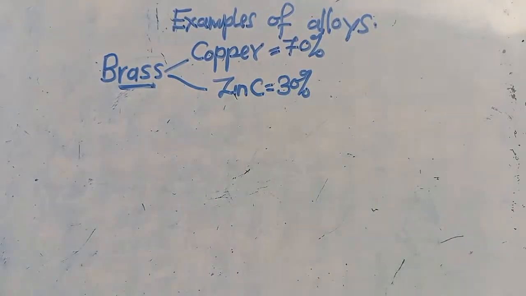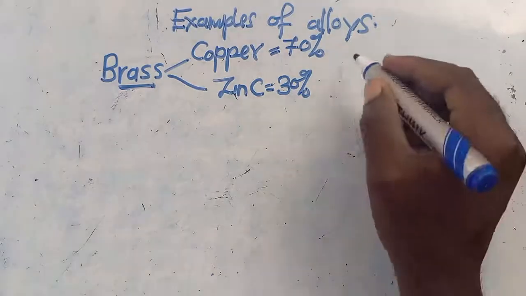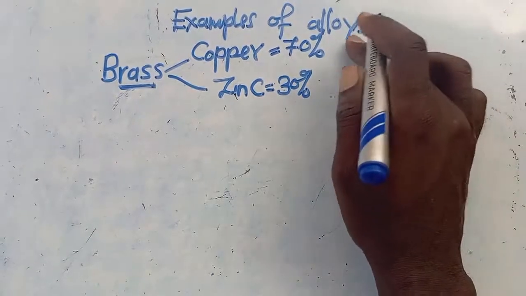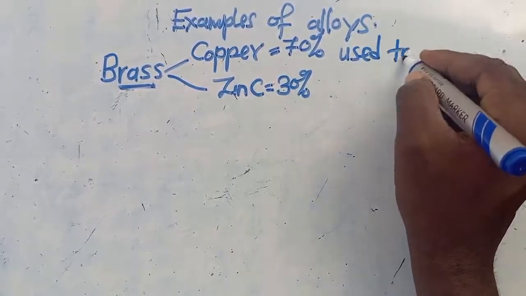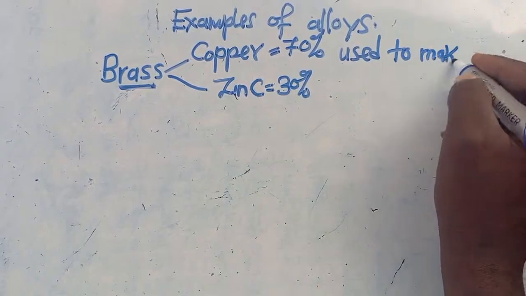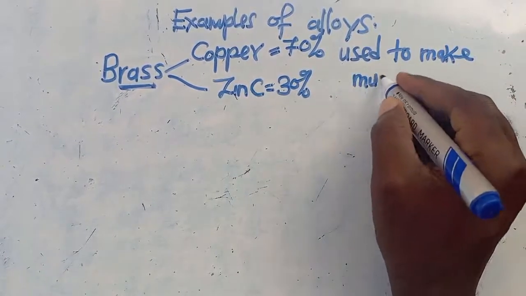What is the use of this? Brass is mostly used when we want to make musical instruments. So I would say used to make musical instruments.